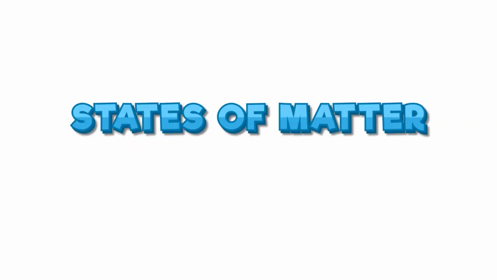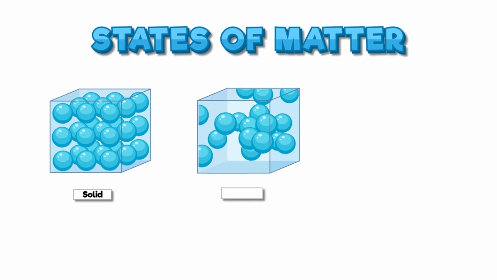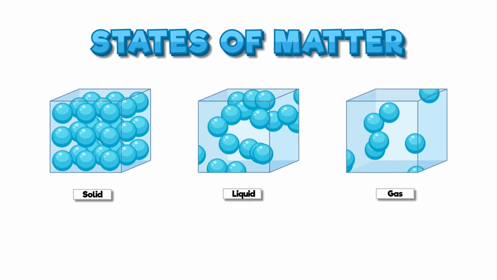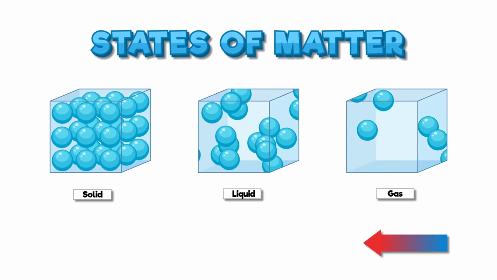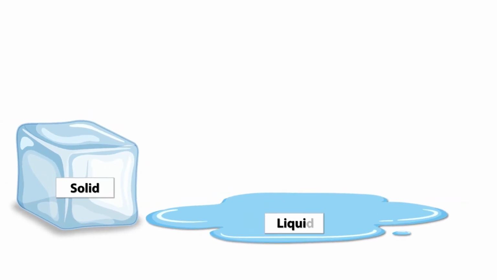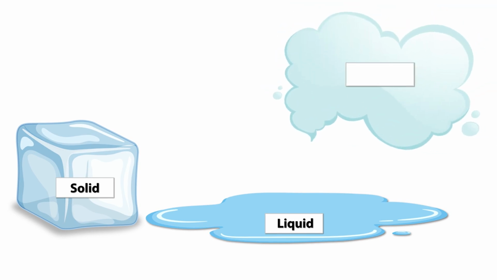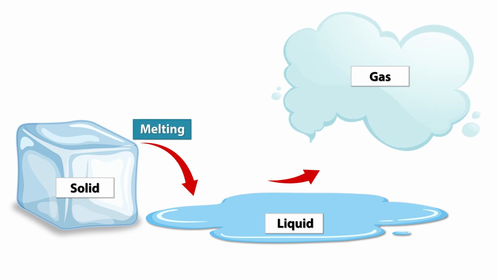Let's see, how does matter change? Matter can change from one state to another when it gains or loses heat. This is called a change of state. Let's see how this happens. From solid to liquid, melting. When a solid like ice gets warm, it turns into a liquid, water. This process is called melting.